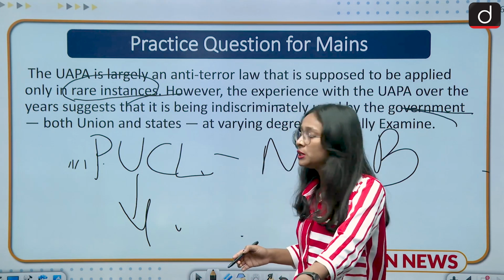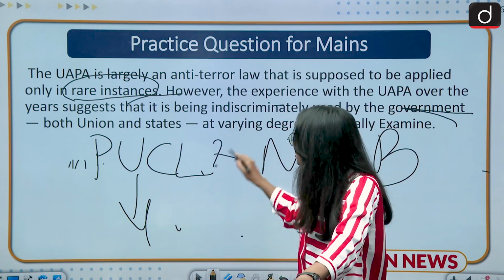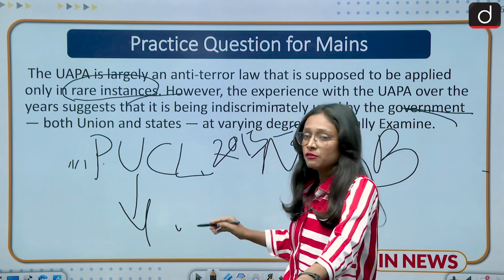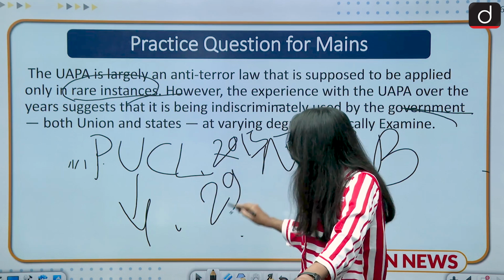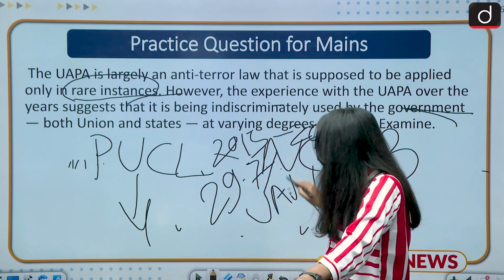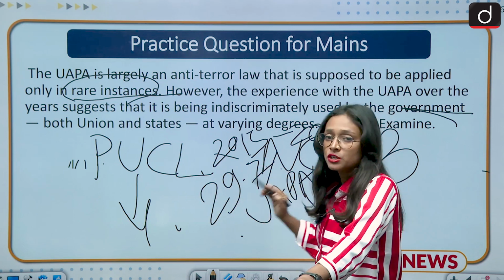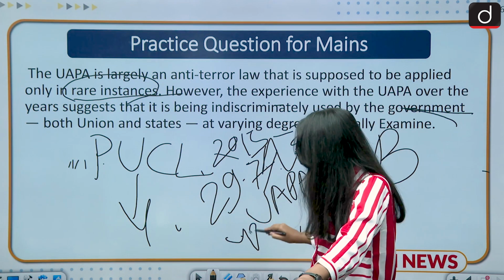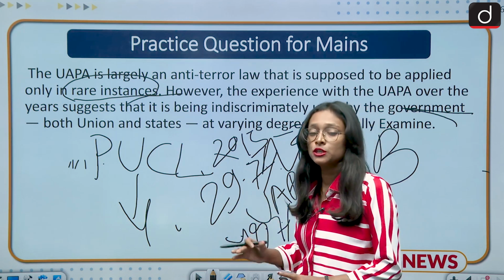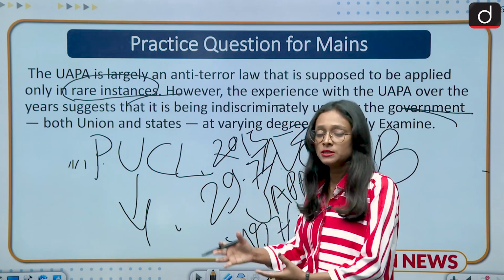According to the PUCL report, between 2015 and 2020, the conviction rate under UAPA was around 29%. On the other hand, the conviction rate under IPC is 49%. So we can see that there is a huge difference between the UAPA conviction rate and the IPC conviction rate.